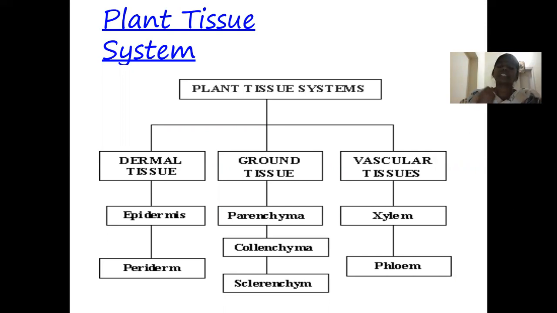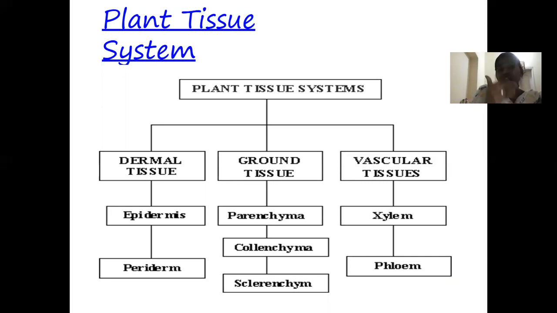First, we will discuss what is meant by dermal tissue and what the composition of this dermal tissue is. Here, the dermal tissue is composed of the epidermis and the periderm. The dermal tissue covers the external parts of the plant body and is responsible for giving protection from mechanical injuries and infections.